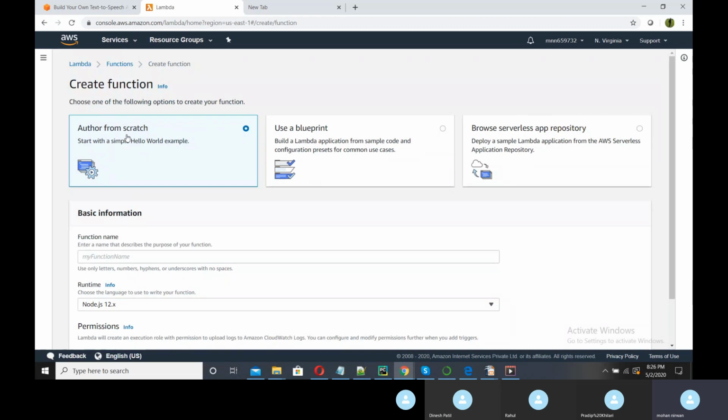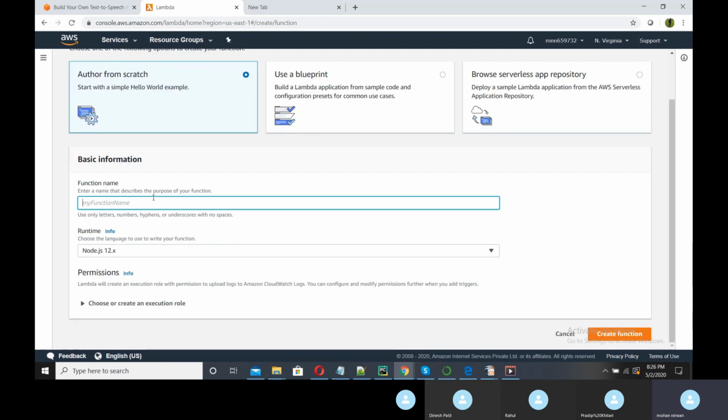Author from scratch: if you need to create one Lambda function from scratch. Then there is the blueprint option, where some templates are already given, which you can update and use. Then browse the serverless app repository: if your GitHub or some repository is there, you can connect that and browse your earlier applications from here. We will take author from scratch.